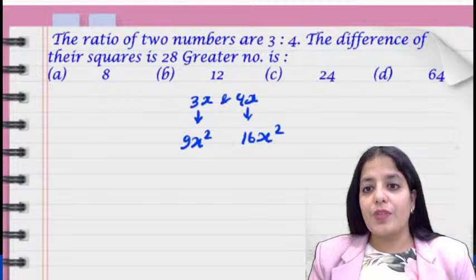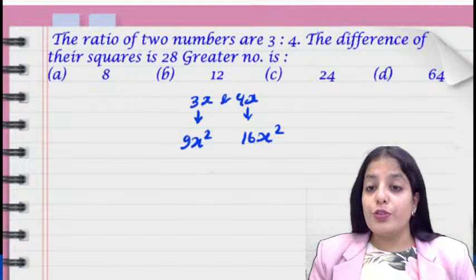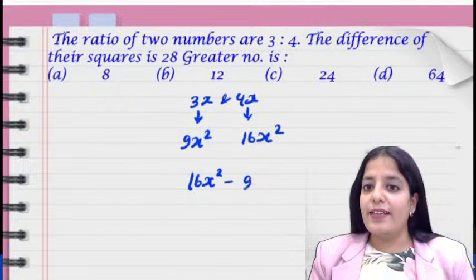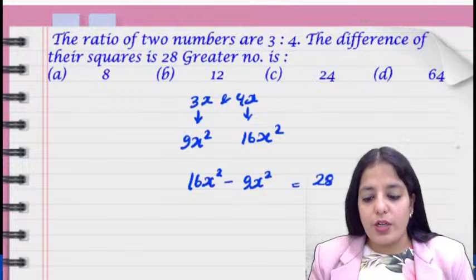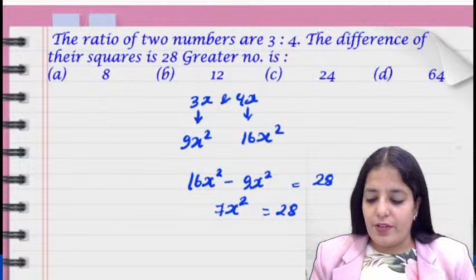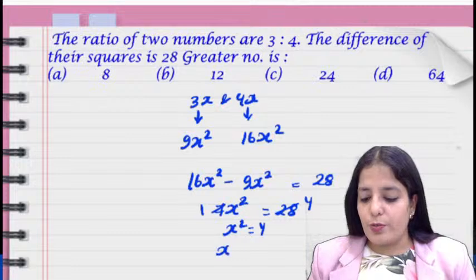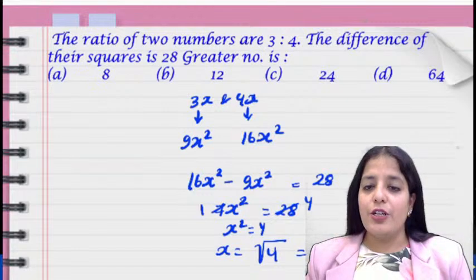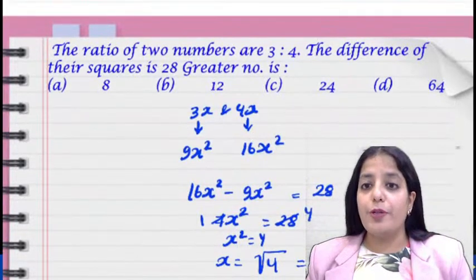It's obvious that 16x square would be greater than 9x square. So 16x square minus 9x square is equal to 28. So 7x square is equal to 28. 7 ones are 7, 7 fours are 28. So x square is equal to 4. So x would be the square root of 4, that is 2. Now, do we need to stop at 2?